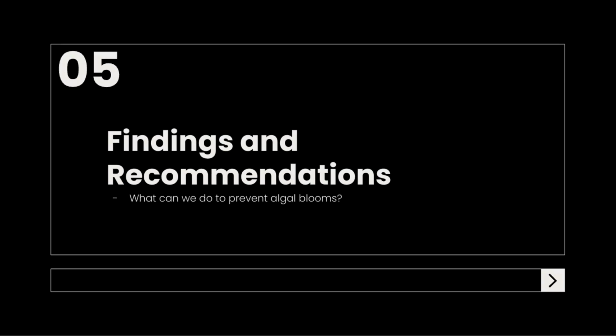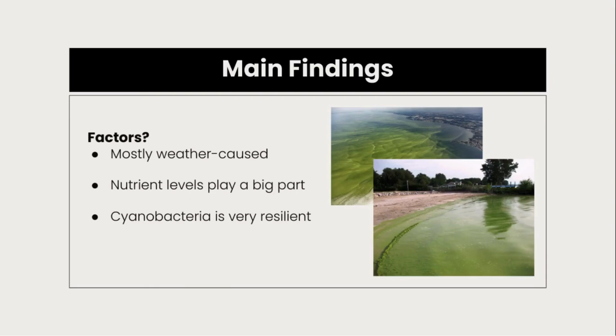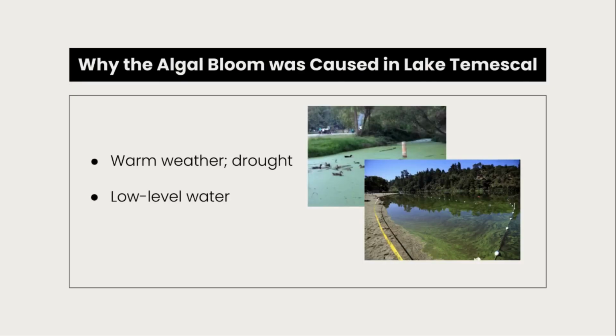Findings and recommendations. What can we do to prevent algal blooms? Algal blooms are mainly caused by excess nutrients and warm weather. Algal blooms are equipped to live in different types of fresh water depending all on the pH level and how livable the conditions are. The most prominent factors that contributed to the Lake Temescal algal bloom was the warm weather conditions causing a drought, which resulted in the low-level water conditions.